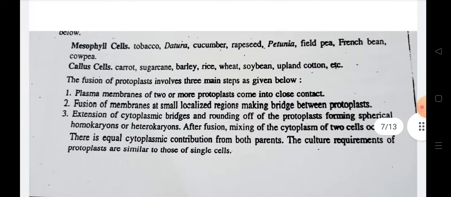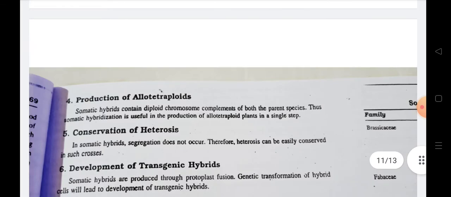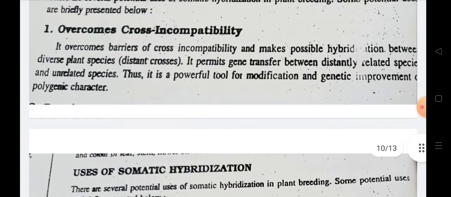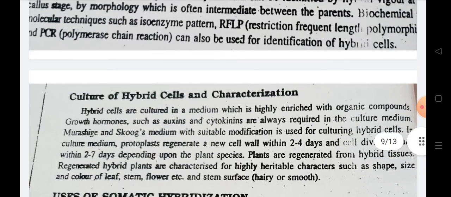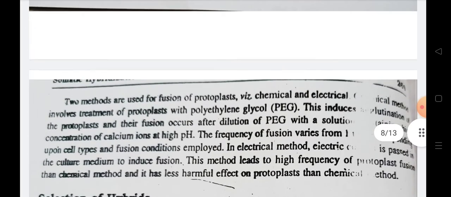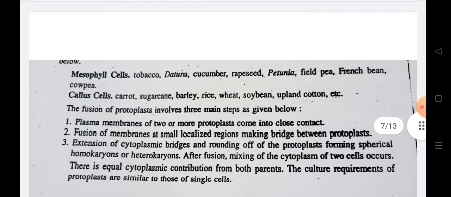Here we can consider mesophyll cells from tobacco, datura, cucumber, rapeseed, field bean, French bean, or cowpea, or callus cells from carrot, sugarcane, barley, rice, wheat, soybean, cotton, depending upon the different crops.